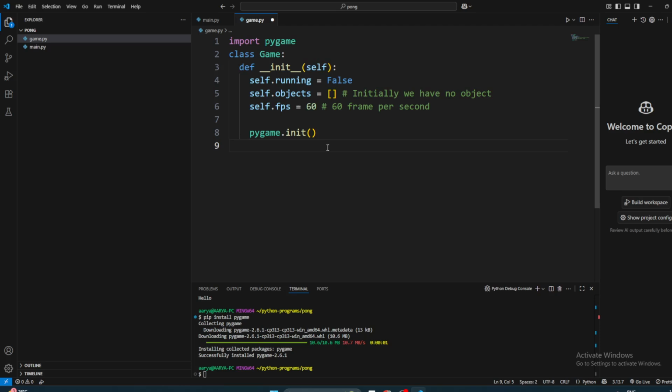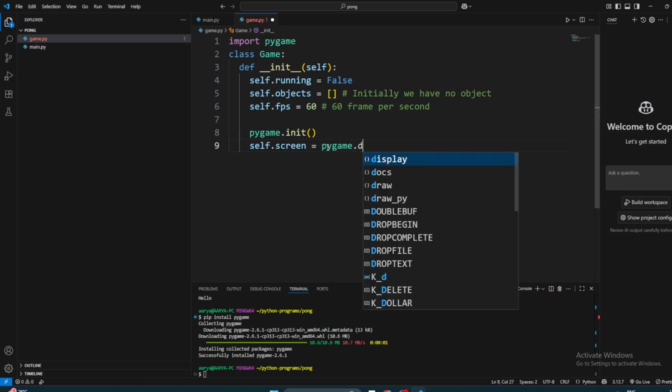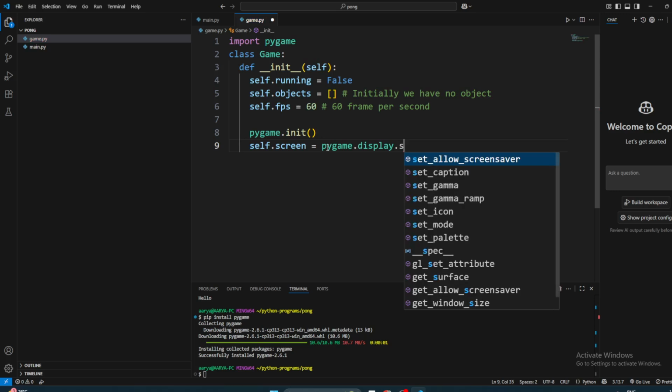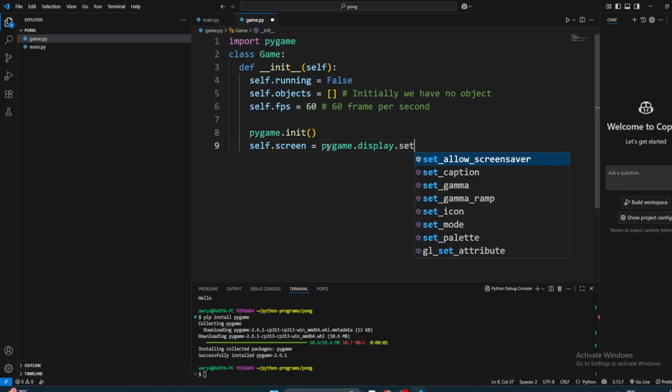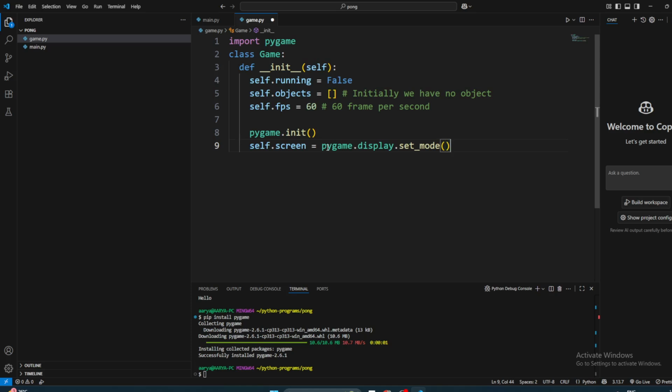What else do we need to do? We need to create a screen with a screen size. We also want to store the screen, so self.screen. Pygame has a screen, and that is pygame.display.set_mode. We need to tell it how big the size is gonna be. So what should the screen size be? 1000 by 500?